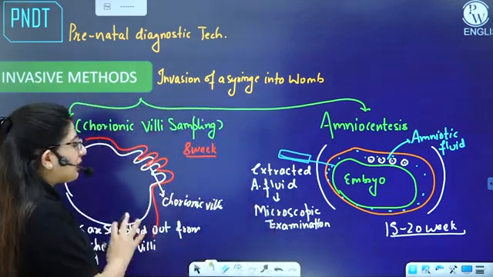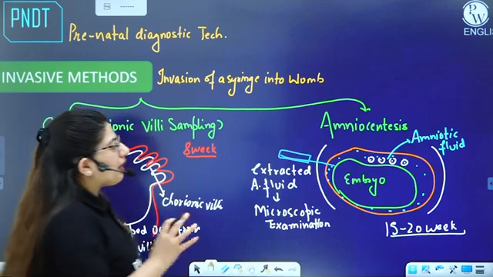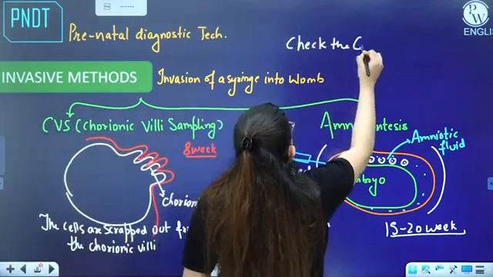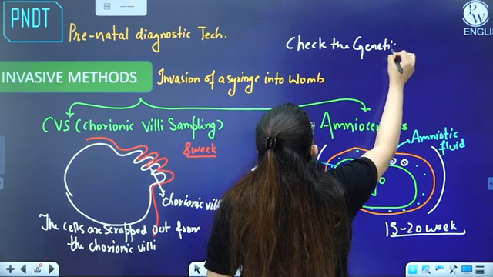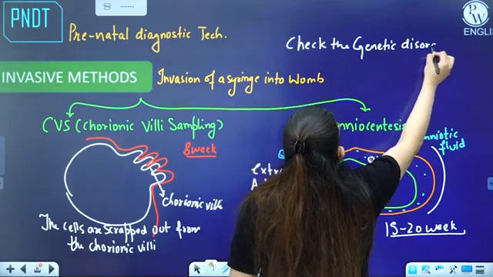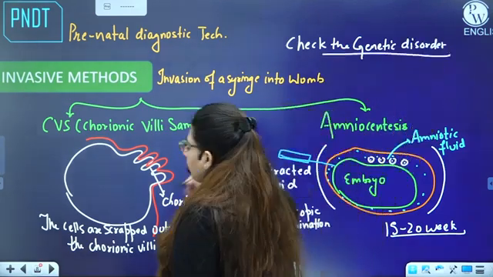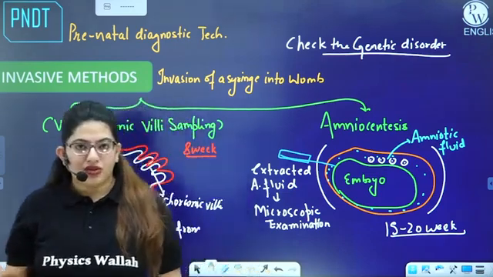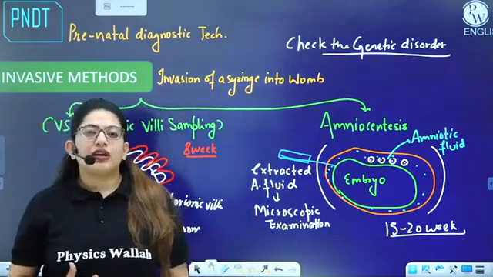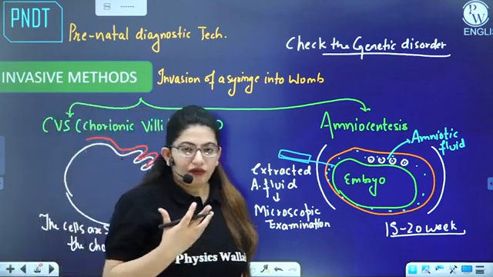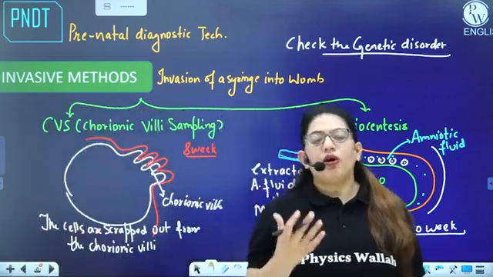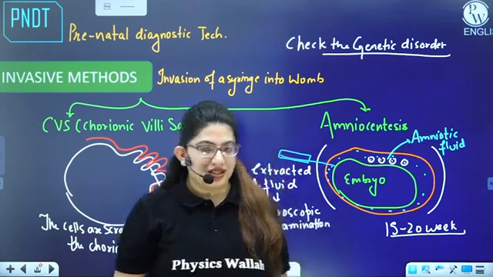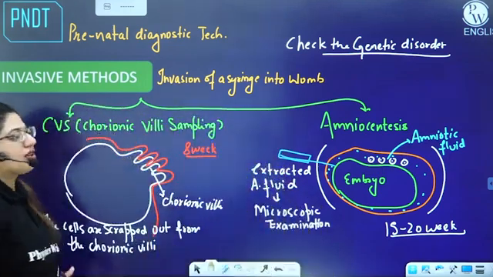By both these methods, we can check for genetic disorders, right? There are certain genetic disorders which are very harmful for the fetus, or in the later stages after birth the child will not be able to survive much. In that case, the doctor can ask the pregnant female to abort the child, because if the child is born, maybe it will not survive in later stages. So these are the invasive methods.